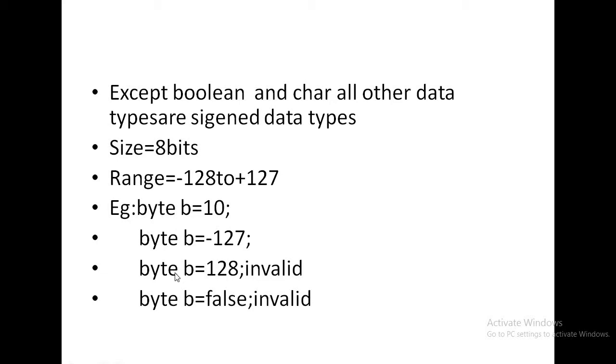So this is the example of your byte data type. Byte b is equal to 10. This is allowed because the value is between this range. Byte b is equal to minus 127. This is also valid because it is in this range. Byte b is equal to 128. This is invalid because 128 is not supported in this range. Byte b is equal to false. This is also invalid.